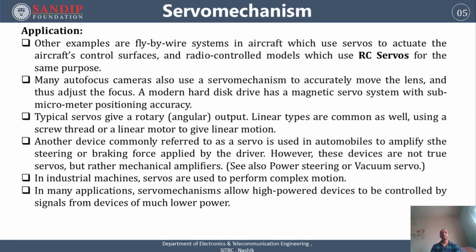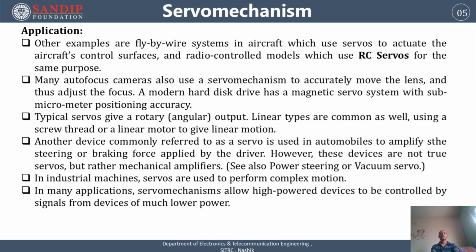Then modern hard disks have a magnetic servo system with micrometer positioning accuracy. Meaning, in a hard disk, it will automatically adjust the head position to read or write the data. Typical servos give a rotary, angular output, though linear types of servo mechanism are also common.